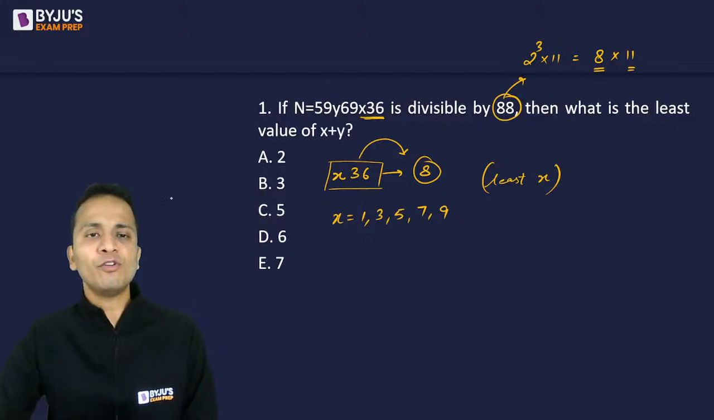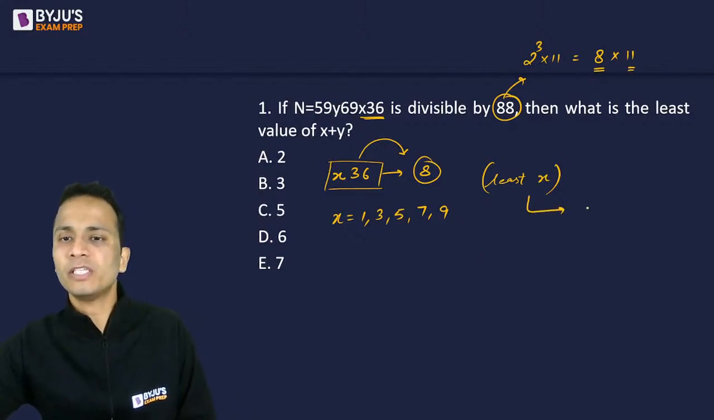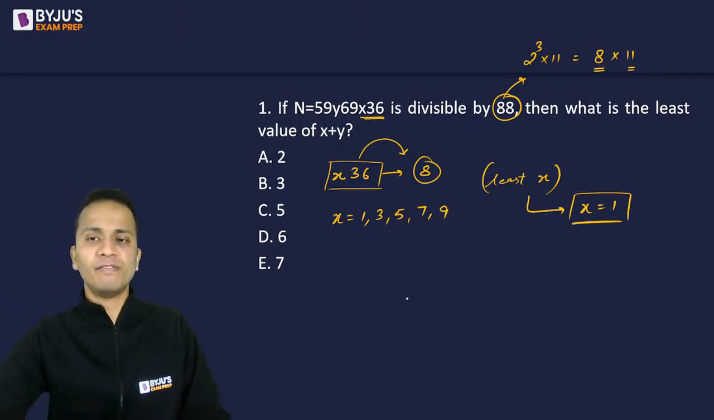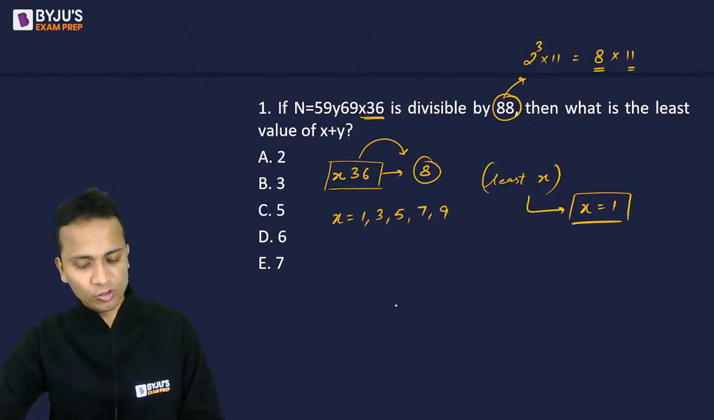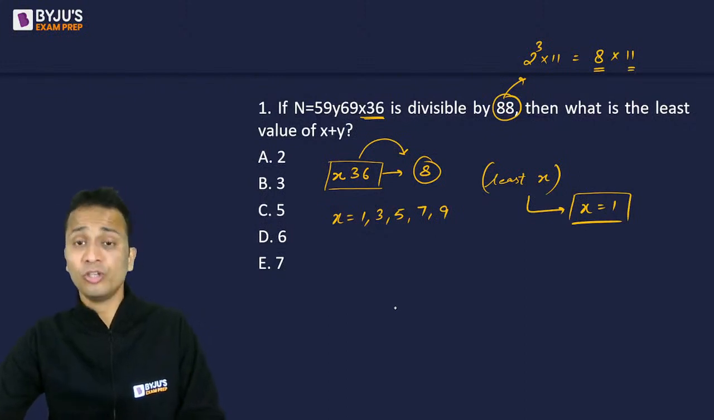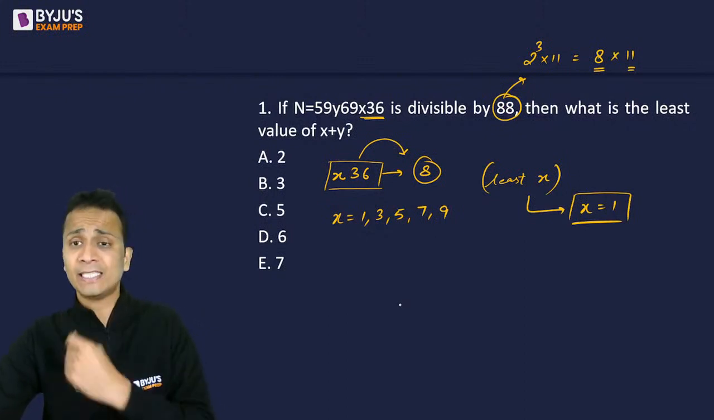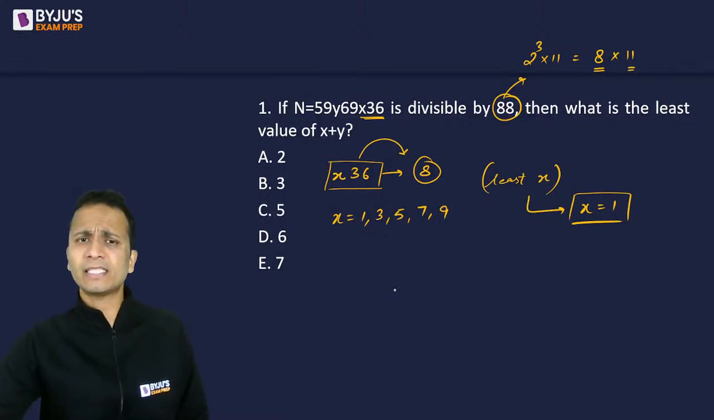Now, since I have to find the minimum value of x plus y, I'll take the least value of x. So out of these, the value of x will be equal to 1. So I have fixed the value of x. All right. Vishal, Sony, Music Core, three of you have given a perfect answer. Nice. Moving ahead, the value of x has come out to be 1.